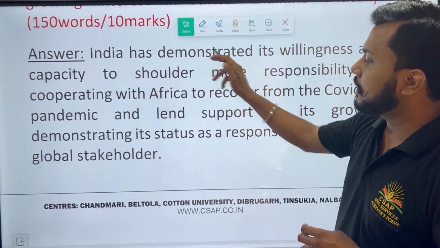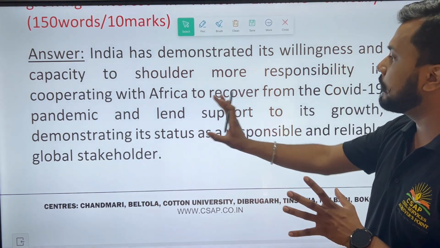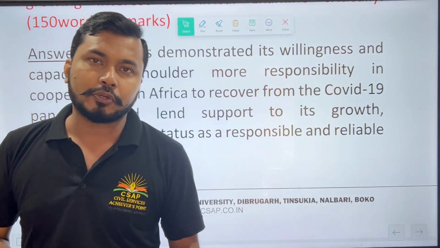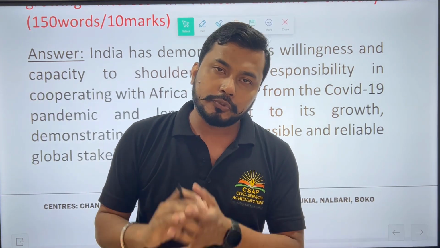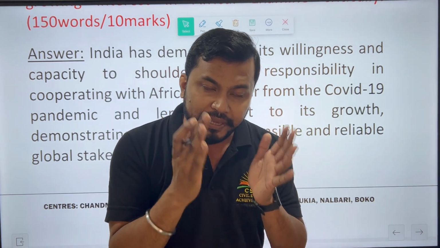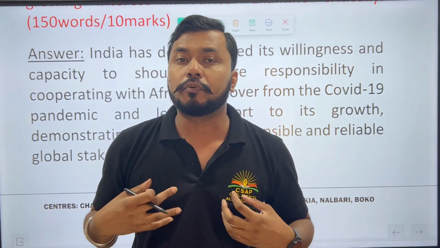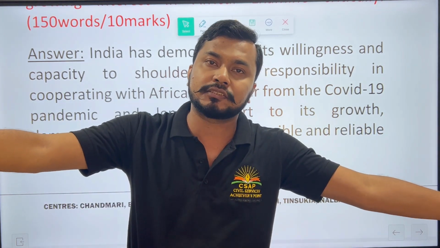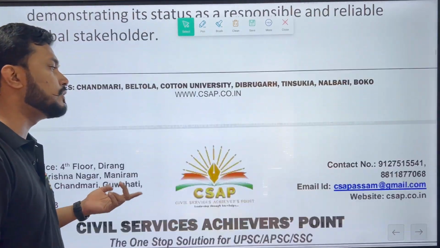So here, in the introduction, India is demonstrating willingness and capacity to shoulder more responsibility in cooperating with Africa to recover from the COVID-19 pandemic. So today we know that what Africa is today, India was at some point of time in around the 1950s or 1960s. So today, if we want to improve the basic necessities which Africa wants as a union, and if we support them, then we could know what our past was and how we have improved from our past. So we are basically a good example for the African Union. So we have to take that collaborative approach forward.